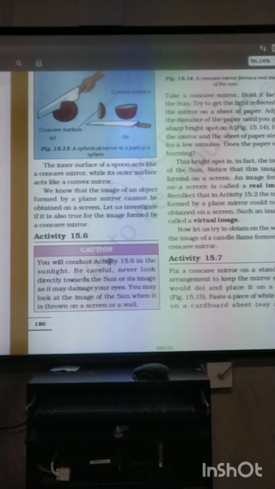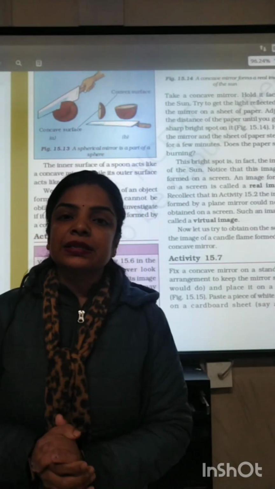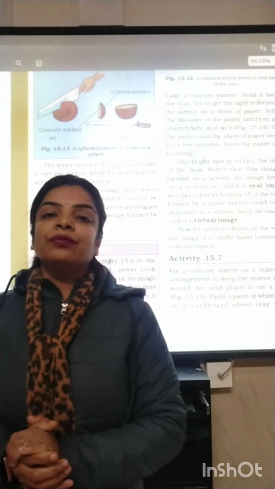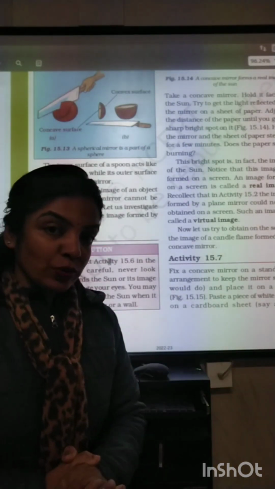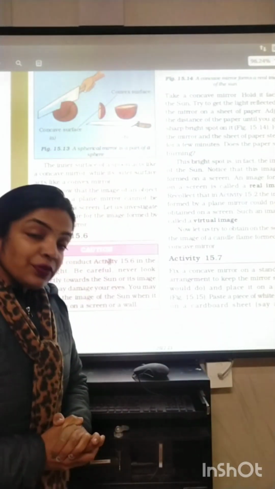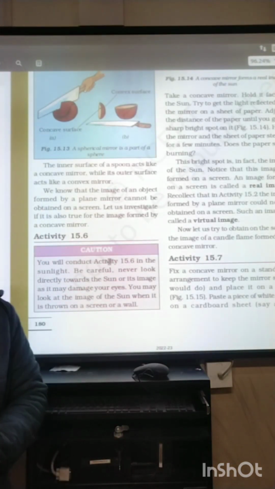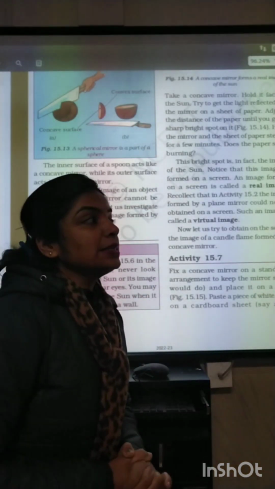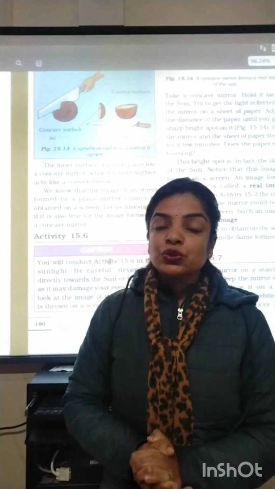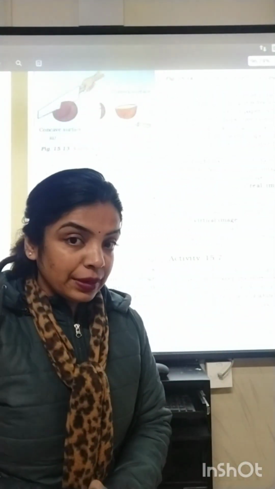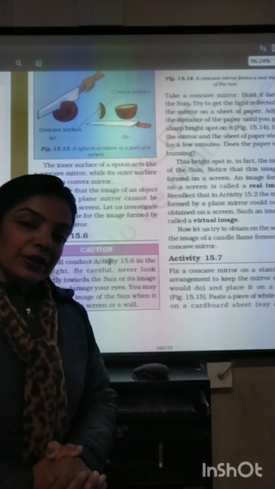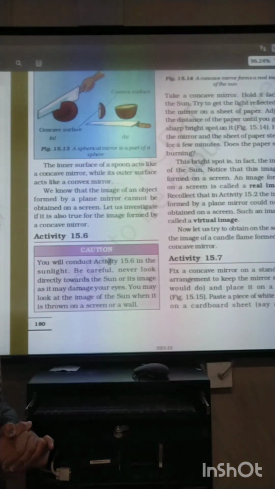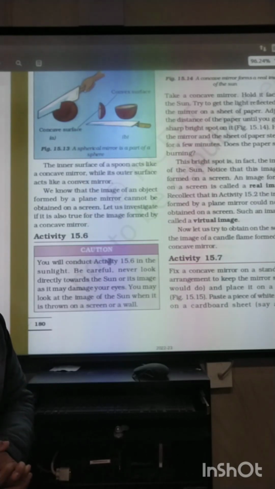Now, as I have discussed with you for the plane mirror, what type of image is formed by a plane mirror? The plane mirror forms a virtual and erect image. The mirror which is used by us as a makeup mirror at our home is referred to as a plane mirror, and the image formed by a plane mirror is virtual and erect. Here, in some of the cases of concave mirror which were discussed by us, we observed that the image formed by the concave mirror was real and inverted.